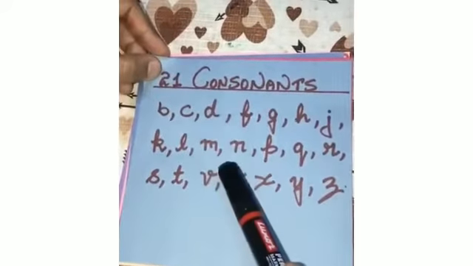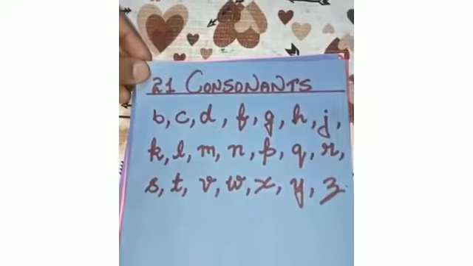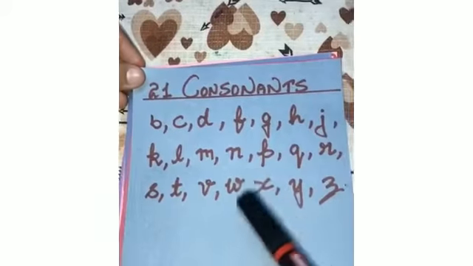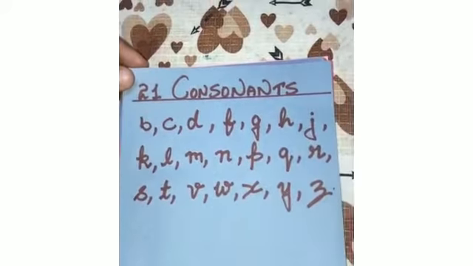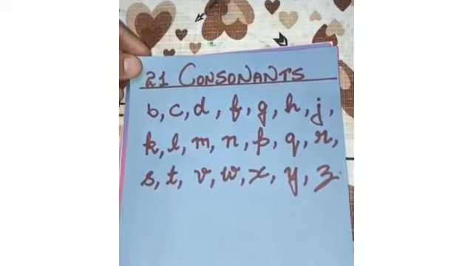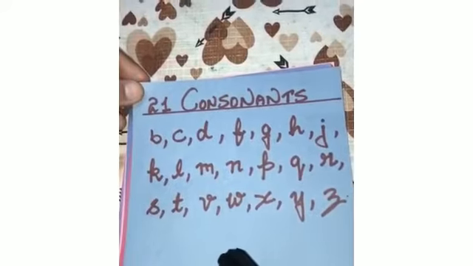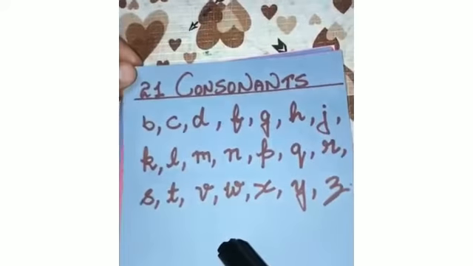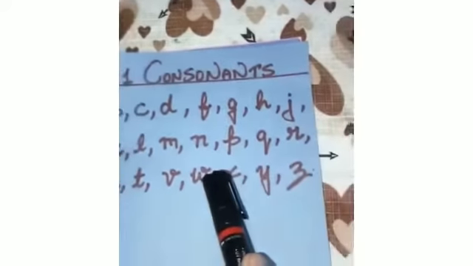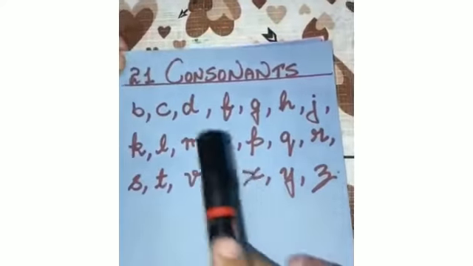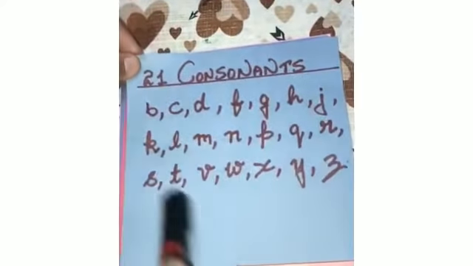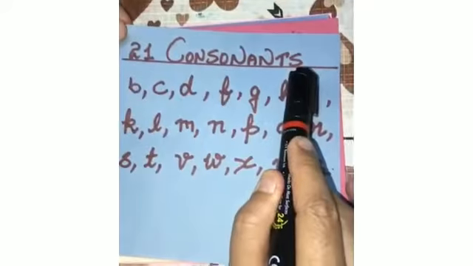Okay, and I'll send you one more video in which you can listen to the sounds of the alphabets, and it will be more clear to you all. Okay, so a is used with the sounds of the consonants. These all are the 21 consonants.